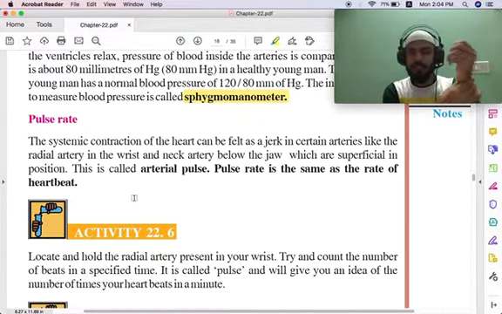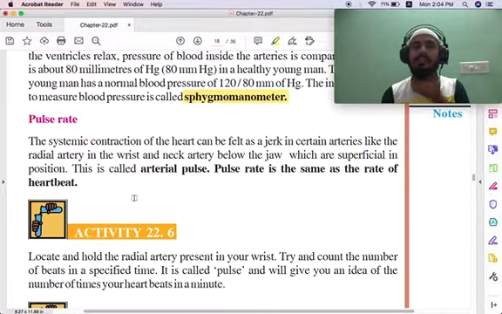If you touch here, you can feel the pulse in the wrist, and in the neck you can feel here. Slowly you have to move with your finger and you will feel the pulse. This is because of the contraction of the heart, and this is called the arterial pulse.